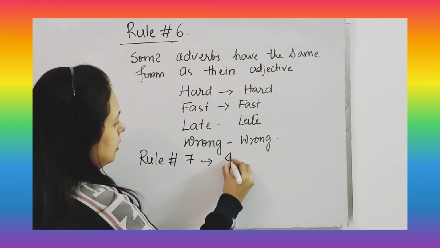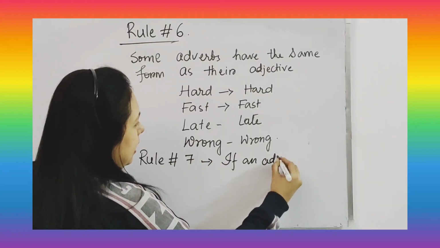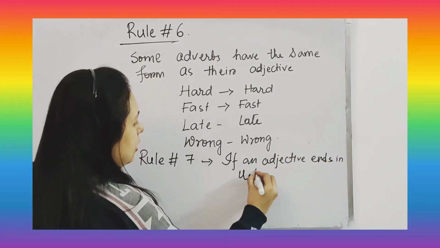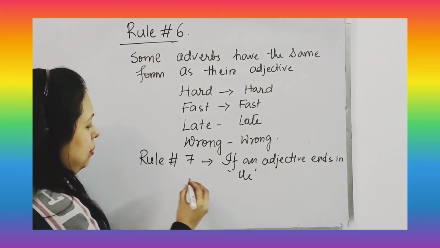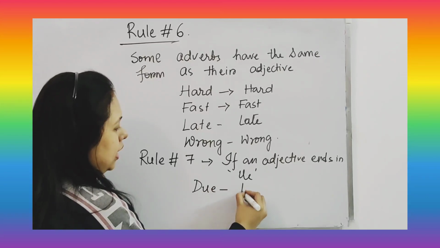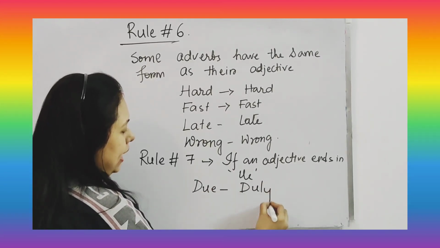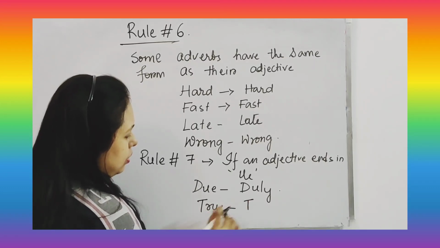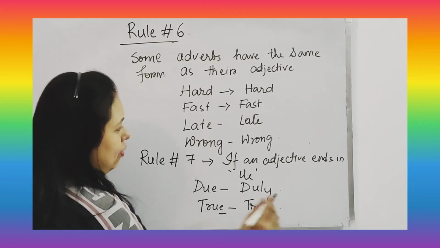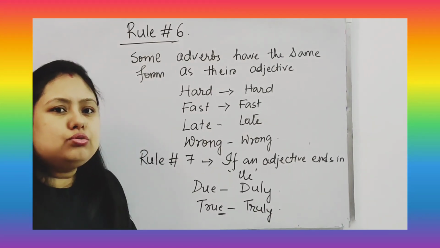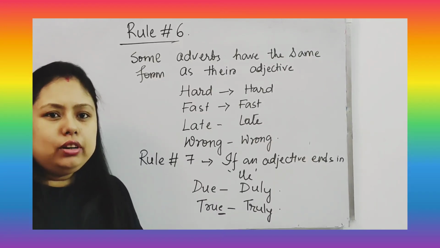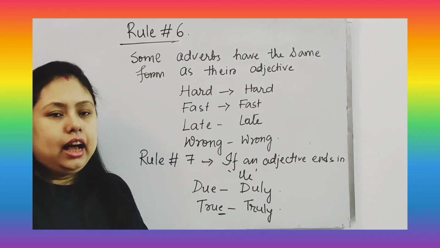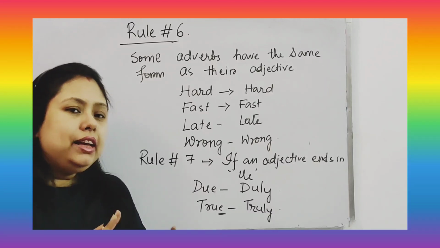Now the last rule, that is rule number 7. If an adjective ends in UE, then how will we make an adverb? Like if the adjective is due, we will replace E and will add ly. Same in case of true, we will replace this E and will add ly to it. Okay. So aren't the rules so simple? And I wish that you all will not commit any sort of spelling mistake. So please watch the video and don't skip it. Please watch it full.